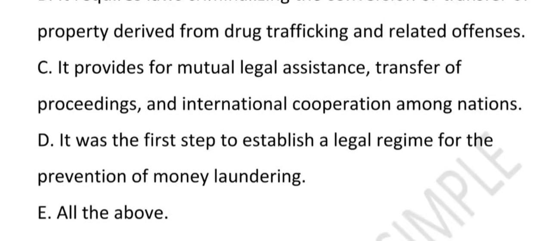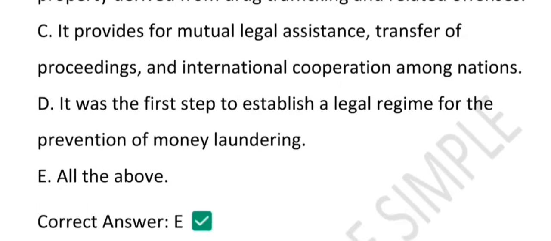Then we have option number D. It was the first step to establish a legal regime for preventing money laundering. We are talking in the context of the UN Vienna Convention. Yes, it is true. This was the first global treaty targeting drug-linked money laundering. Later, FATF expanded this rule to all crimes. Right. So all of them are correct. So option number E is the correct one.